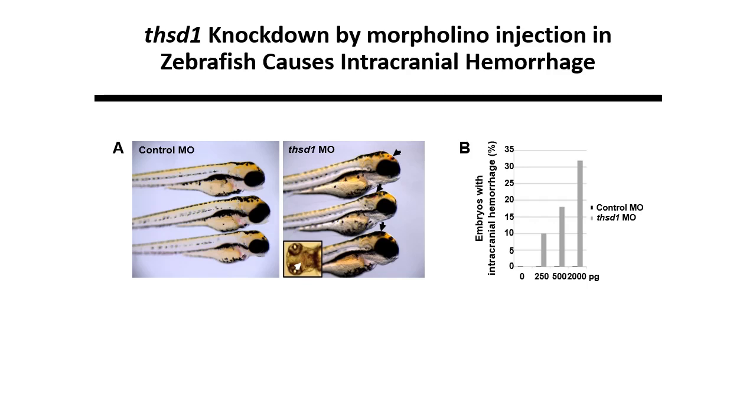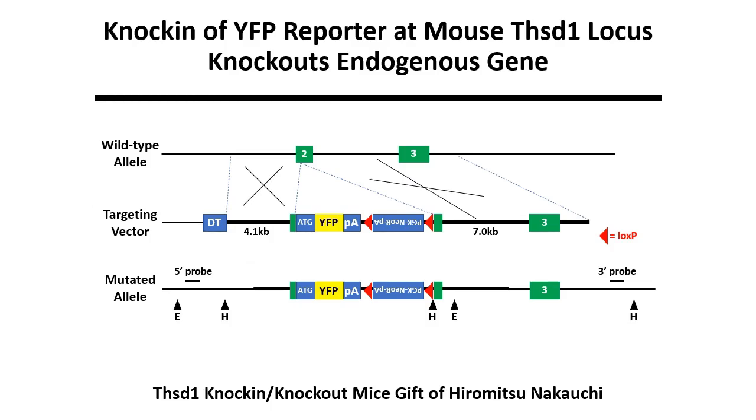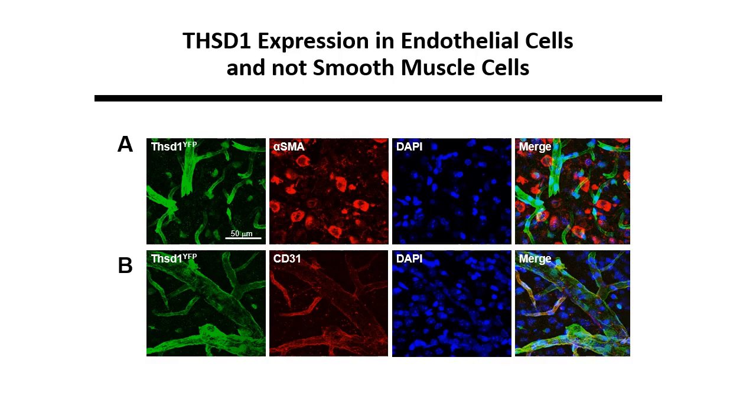To interrogate THSD1 function in mammals, we were fortunate that Nakayuchi's lab had generated a THSD1 mouse knockout that they shared with us. This knockout bears an insertion of a yellow fluorescent protein reporter into exon 2 of the THSD1 gene. This fluorescent reporter is expressed with the endogenous THSD1 promoter and has its own polyadenylation signal that terminates the transcript, thereby eliminating endogenous THSD1 expression from the mutant allele.